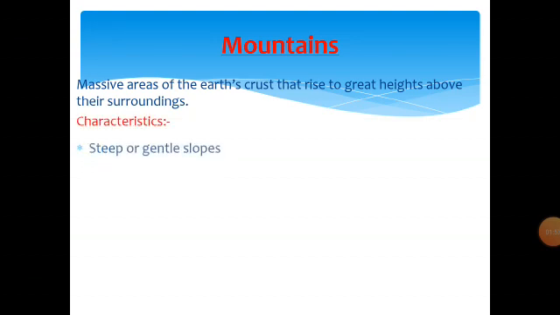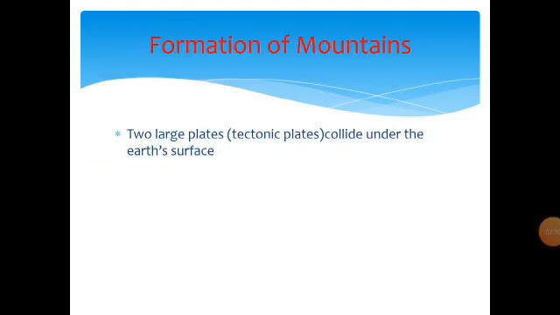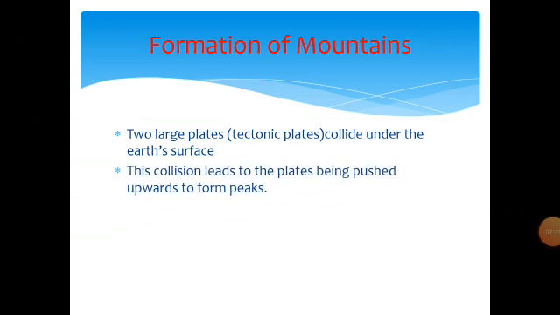The characteristics of mountains: they have steep or gentle slopes, and the long narrow chains are called the ranges. How are the mountains formed? Due to the tectonic plates when they hit each other inside the earth. When the plates are pushed, it leads to upward movement. The earth is pushed upwards to form the peaks.